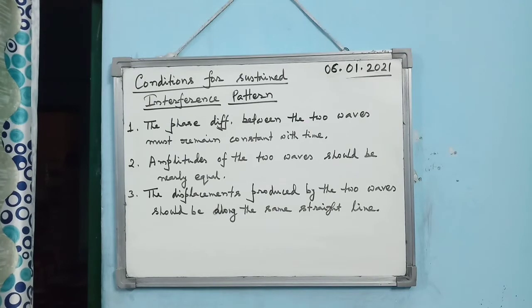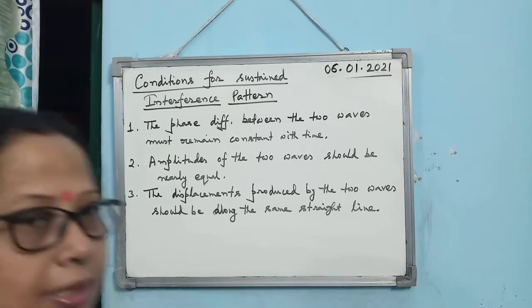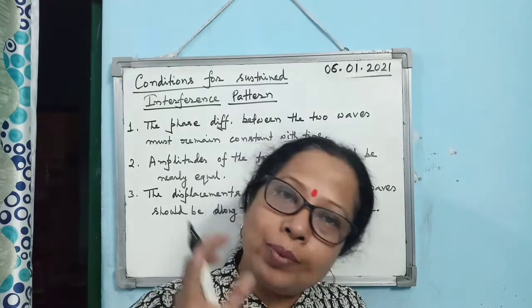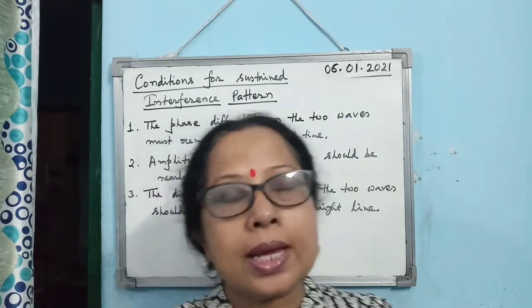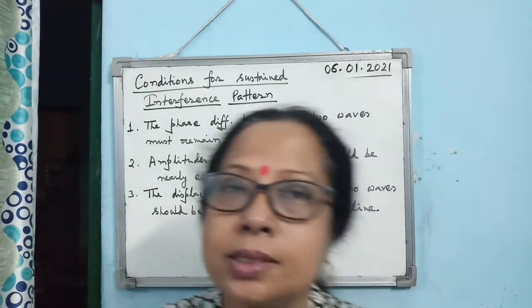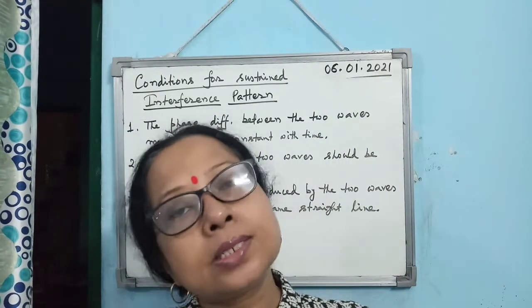Now next, what are the conditions for sustained interference pattern? Sustained interference pattern means where the minimum intensity is produced, always minimum intensity will be produced there, and at the points where maximum intensity is produced, maximum intensity should always be produced. What is the condition?